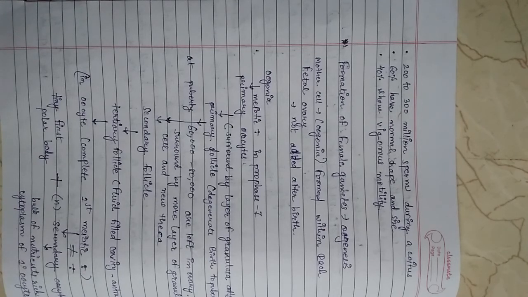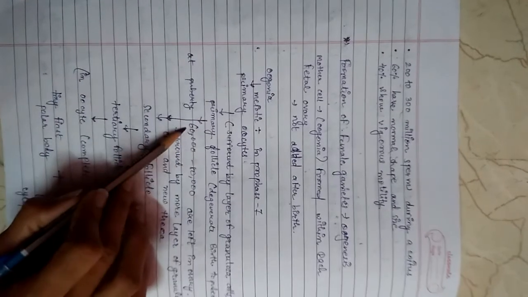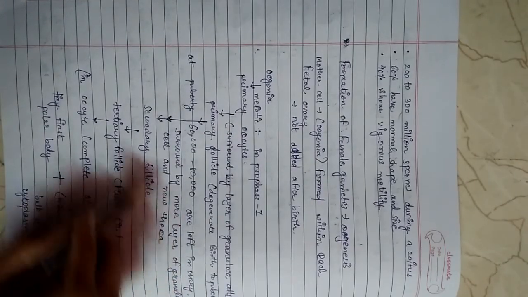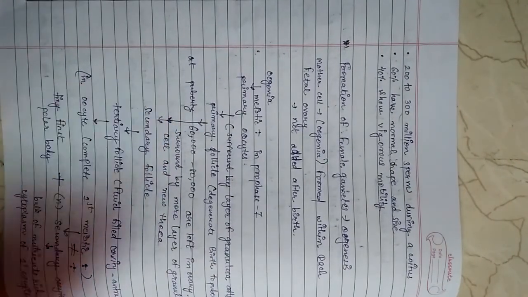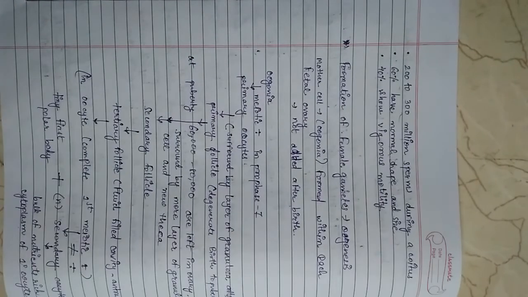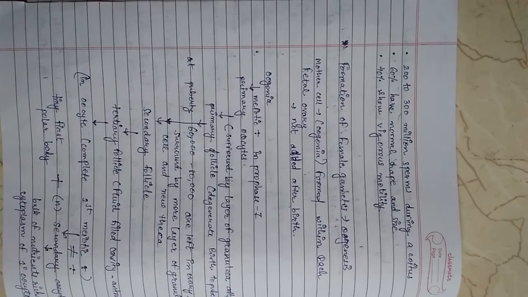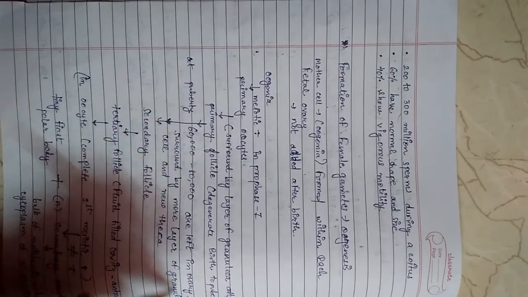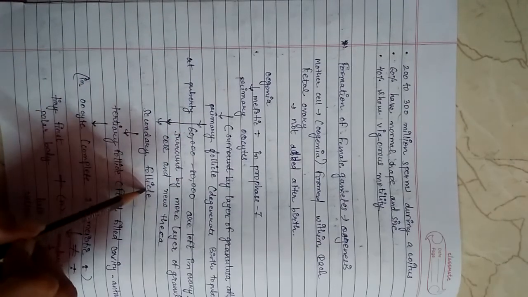Therefore, at puberty only 60,000 to 80,000 primary follicles are left in each ovary. These are surrounded by granulosa cells and theca, and then they form secondary follicles.